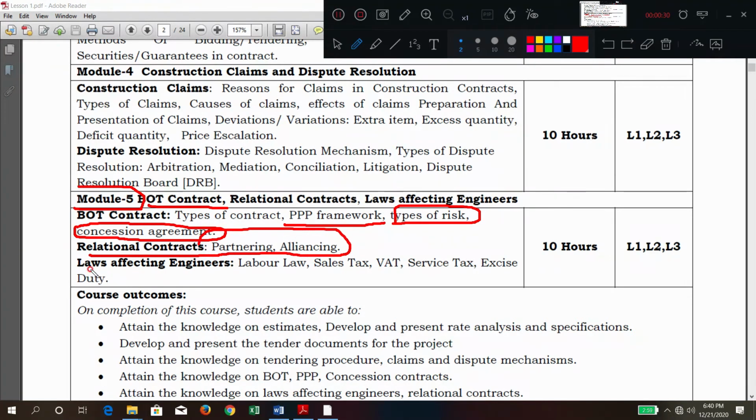Next we are going to discuss the various laws which affect civil engineers, that are labor laws, sales tax, VAT, service tax, and excise duty. So we are going to discuss these things.